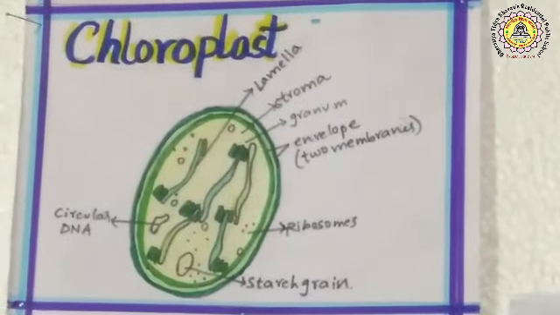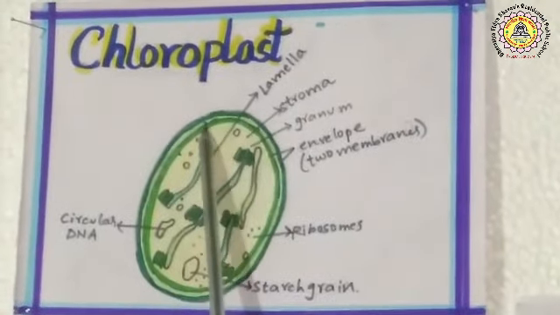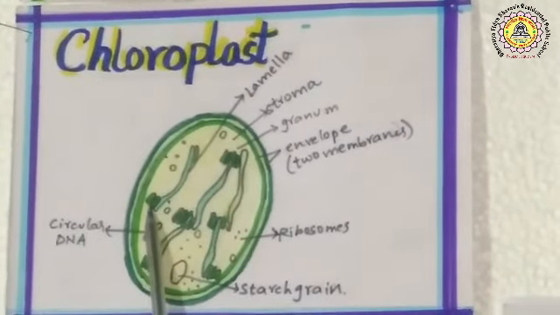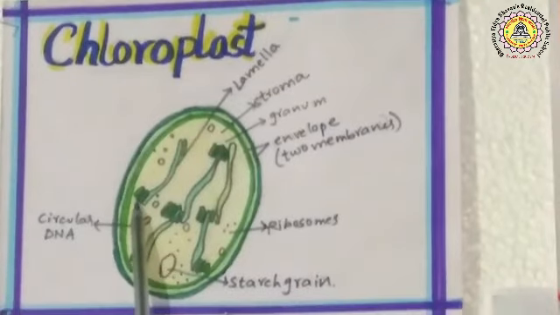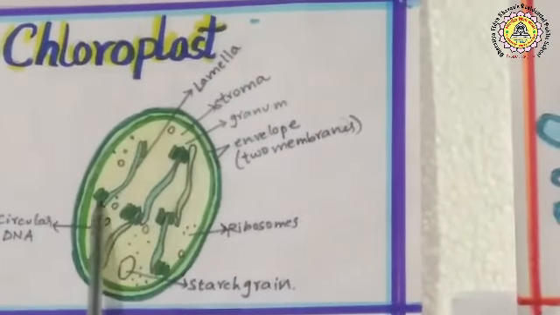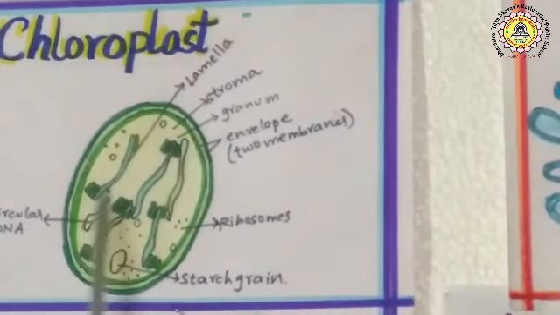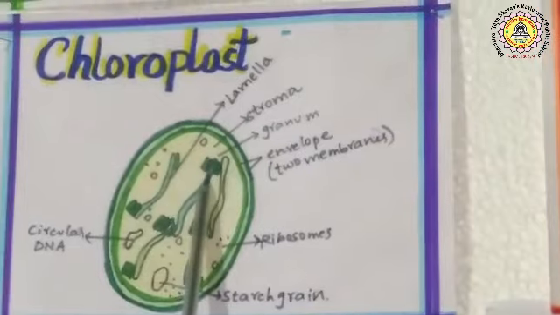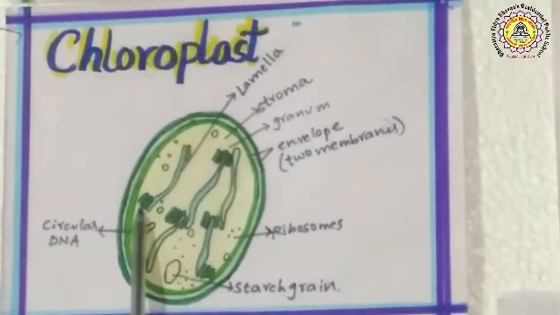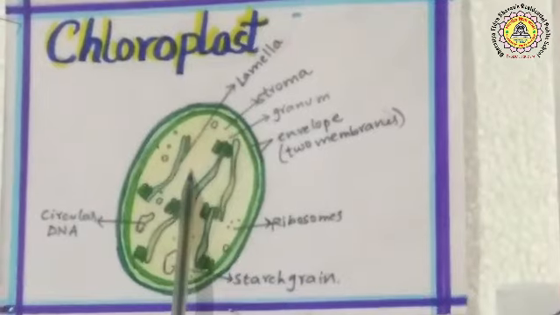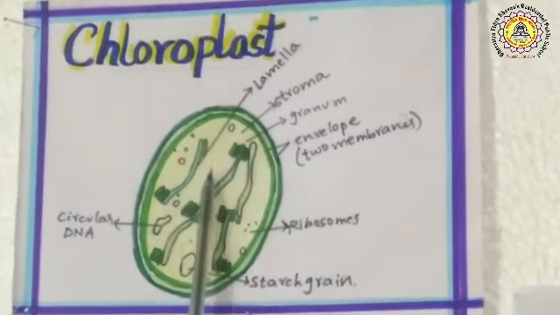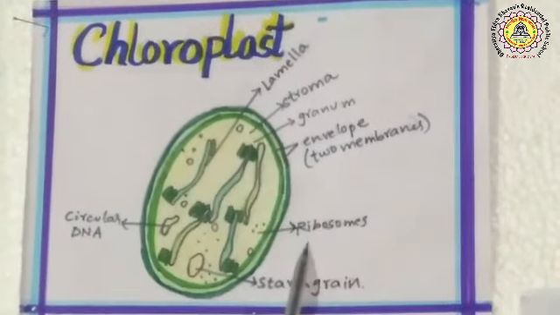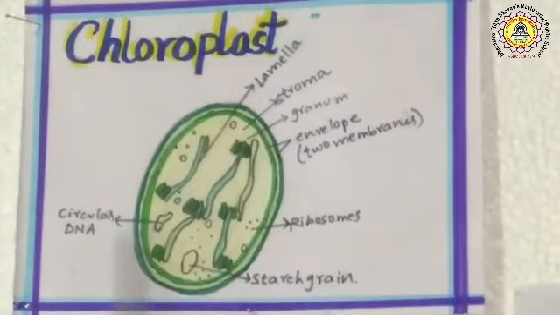Chloroplast is surrounded by a double membrane, outer membrane and inner membrane. Inside the chloroplast, stacks of membrane-bound disc-like structures are present, known as grana. On this grana only chlorophyll is present. Grana form the main functional part of the chloroplast. Grana are the site of light reaction. Next, stroma. It is a colorless area. Stroma is the site of dark reaction. Stroma contains enzymes, ribosomes, starch grains, DNA.